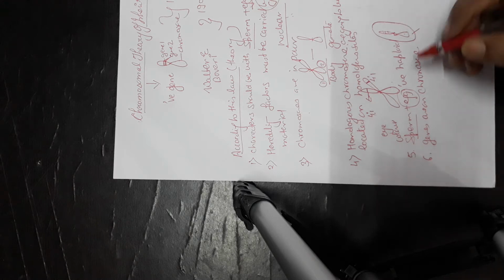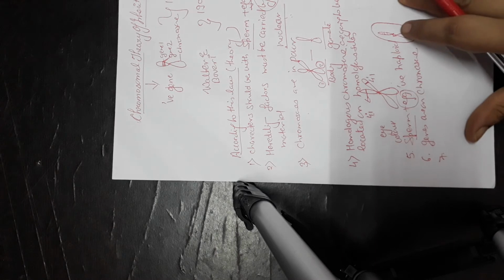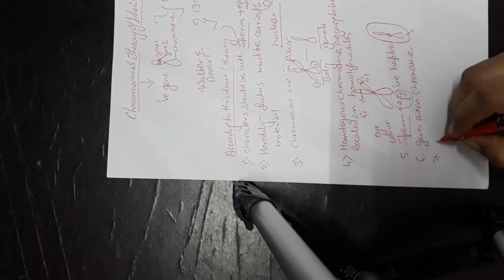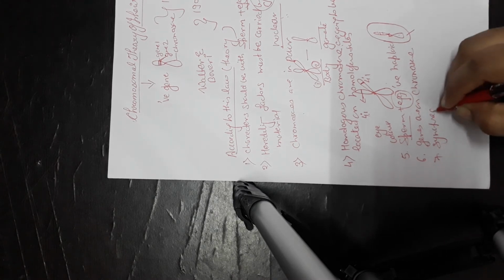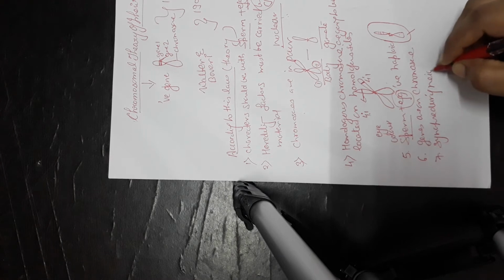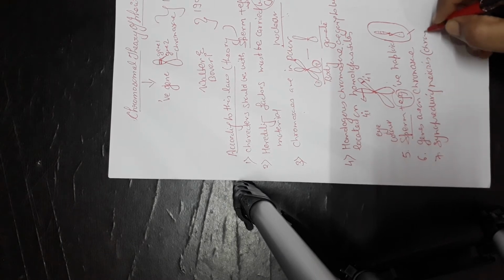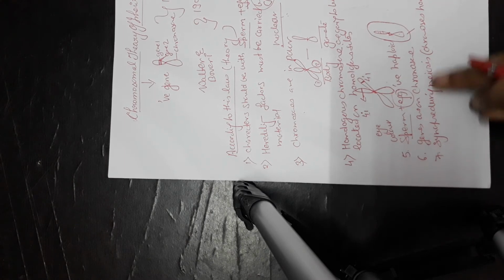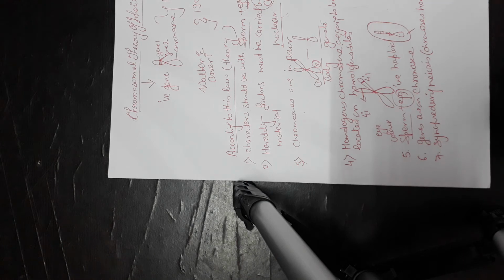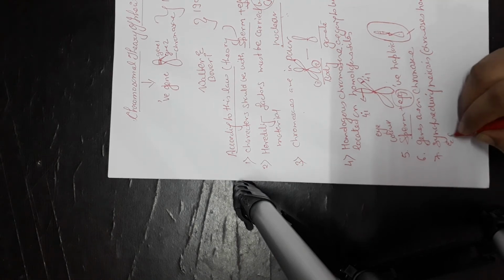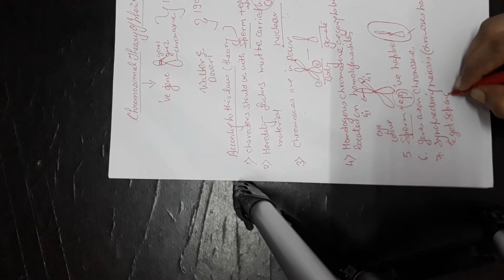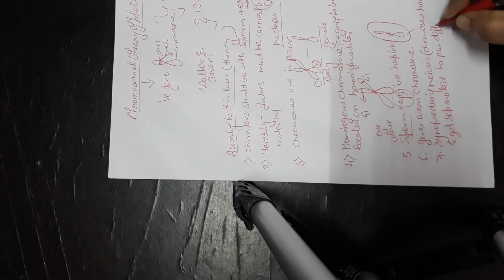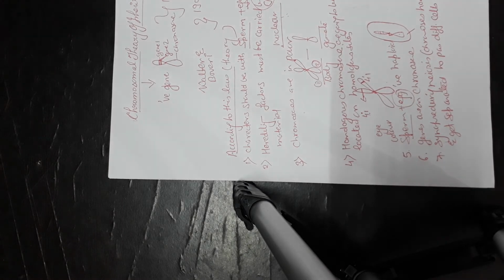The next point he explained was that homologous chromosomes synapse during meiosis. He said that homologous chromosomes are going to synapse themselves and get separated to pass into different cells. This was his explanation.